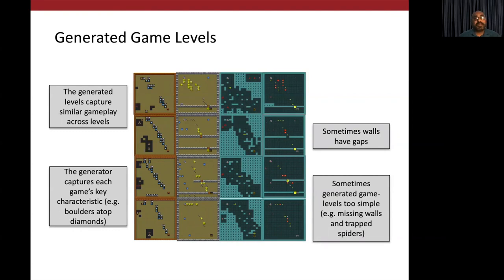However, the generator sometimes misses the mark and generates impossible or trivial games. For example, in the second row, Roguelike, all the way to the right, you actually see walls with gaps. And way in the bottom, the last row, we have a very, very simple game with an open layout, no walls, no locks, none of those things, which makes it very easy to play.